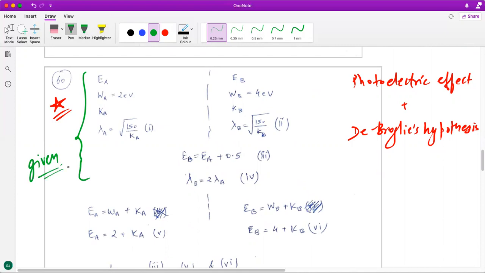This is something which is again given in the question. And I took the variables: energy of photon, kinetic energy, de Broglie wavelength of the electrons. I assumed all these as variables. If you notice here, I have 1, 2, 3, 4, 5, 6, 7, 8. There are 8 variables that I am now working with. Now, how do I relate these variables with each other? Using something that is given in the question, and the knowledge of the concepts that I have studied, observe here.